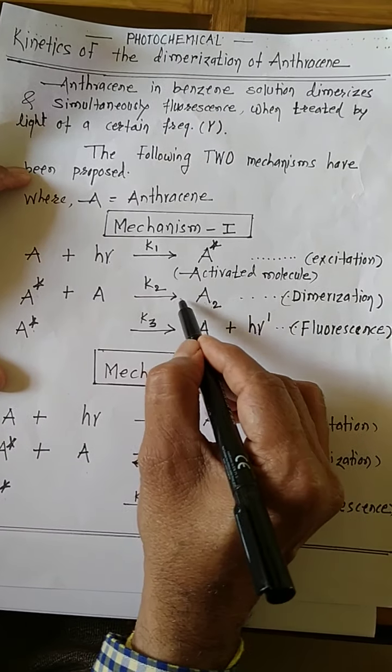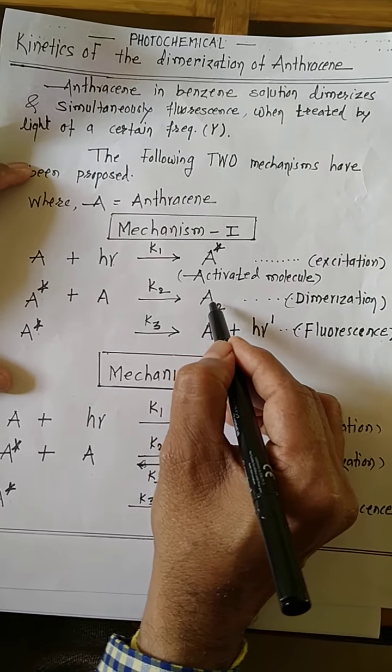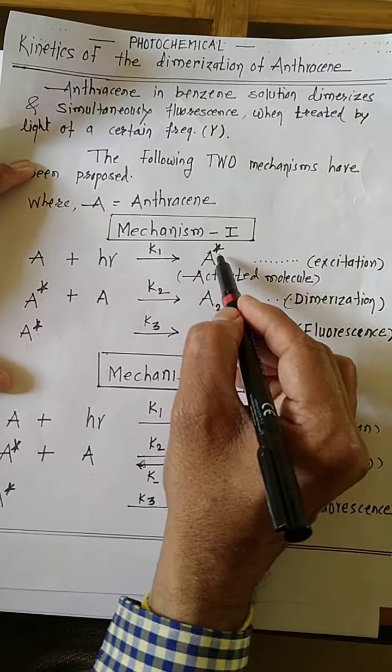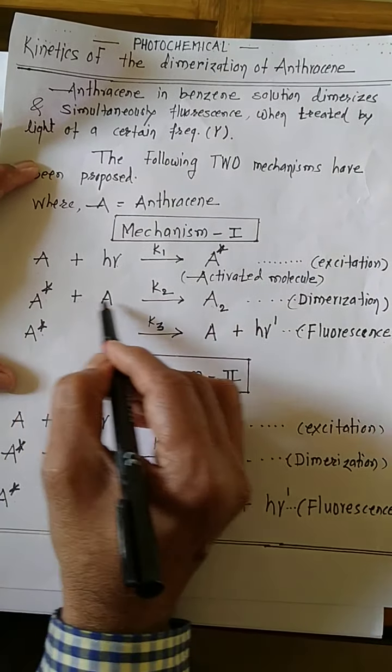Here, in the product, formation of dimer takes place only in the second reaction.